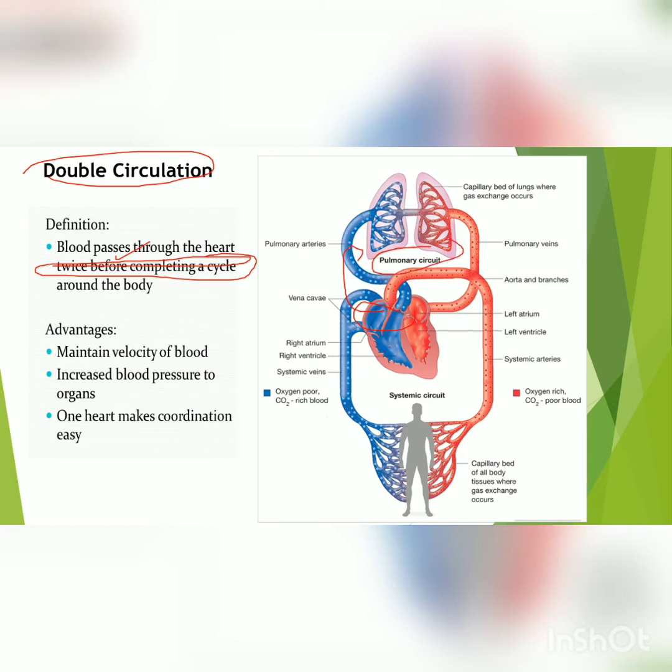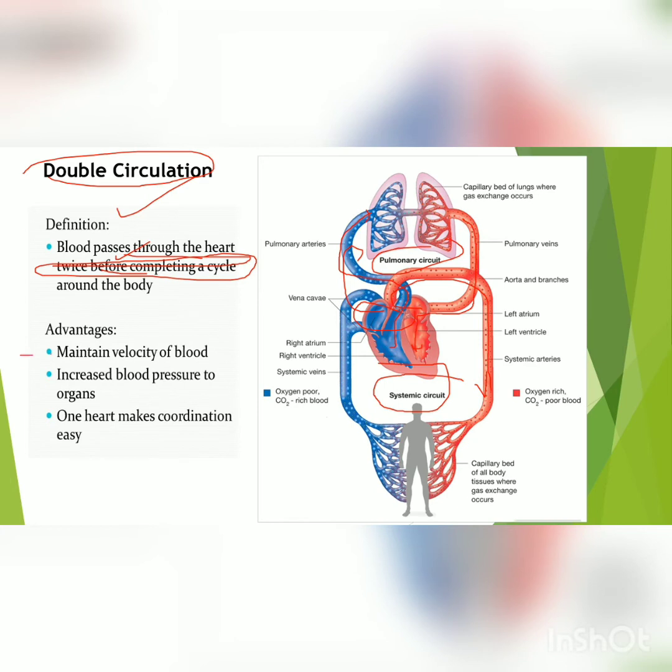Deoxygenated blood from the right ventricle goes to the lungs for oxygenation, and after oxygenation, oxygenated blood is carried by the pulmonary vein to the left auricle and then to the left ventricle, and from here to the different parts of the body. This is known as the systemic circuit. In this manner, blood passes through the heart twice for completing a cycle, and this is known as double circulation.